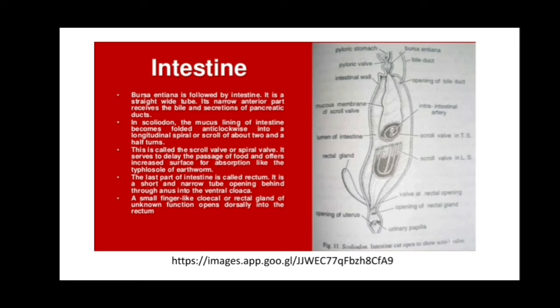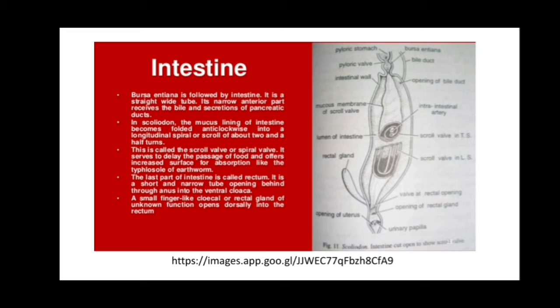It is a straight, wide tube. Its narrow anterior part receives the bile and secretion of the pancreatic ducts. In Scoliodon, the mucous lining of the intestine becomes folded into a longitudinal spiral or scroll of about 2.5 turns. So this is called the scroll wall or spiral wall.